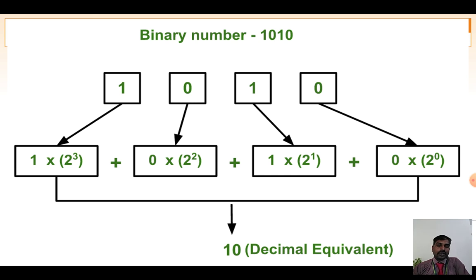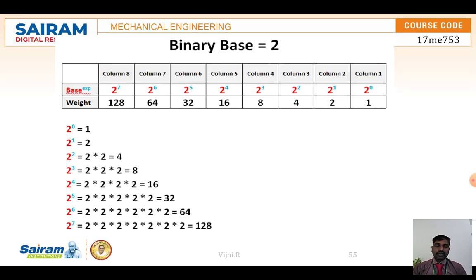So 2 to the power of 0 and 2 to the power of 1, because we are going to convert from binary to decimal, where 2 is the base. 2 power 0, 2 power 1, 2 power 2, 2 power 3, like that. From right to left we multiply the given value and then add. 2 power 0 is 1, 2 power 1 is 2, 2 power 2 is 4, like that, up to 128, which is 2 power 7.